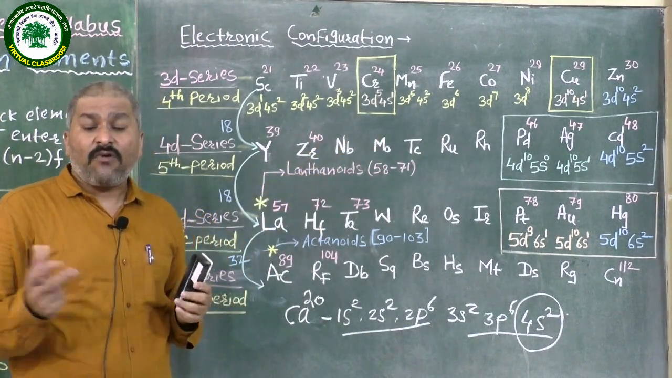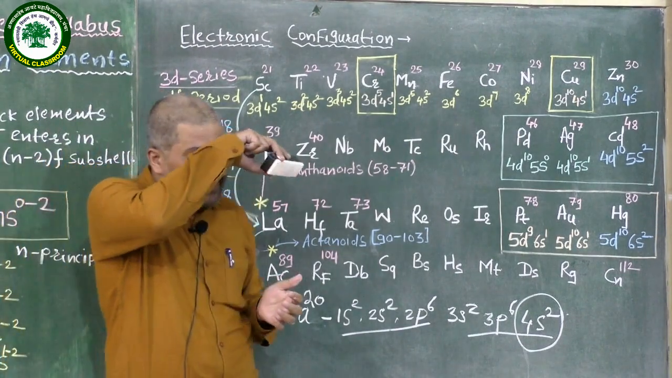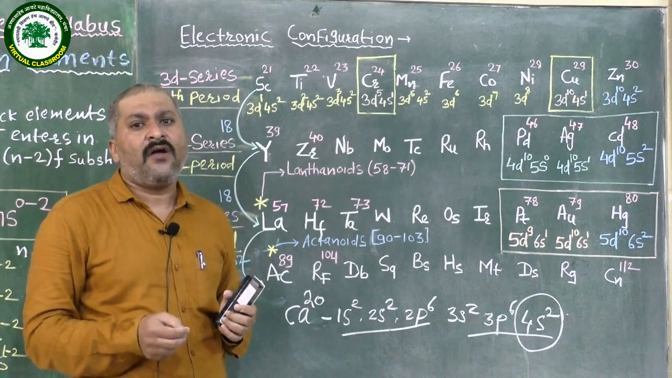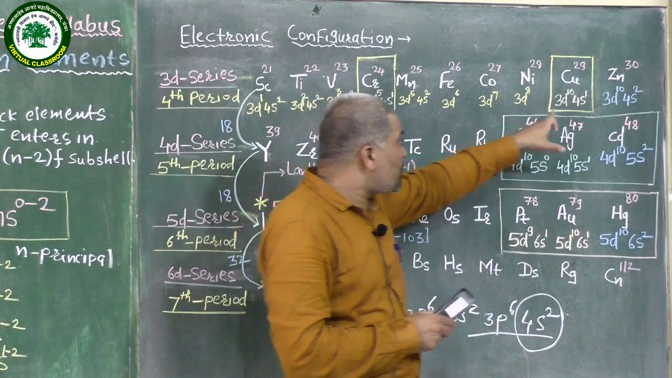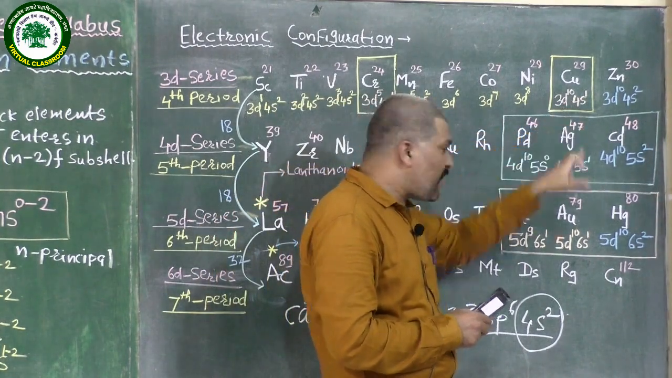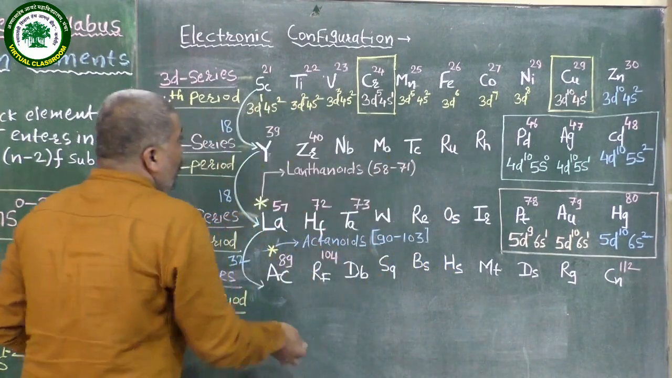What does it mean? What is that extra stability? We know that orbitals attain extra stability when the orbitals are half filled or fully filled, and because of that reason they attain this type of electronic configuration. Let us see and explain here.